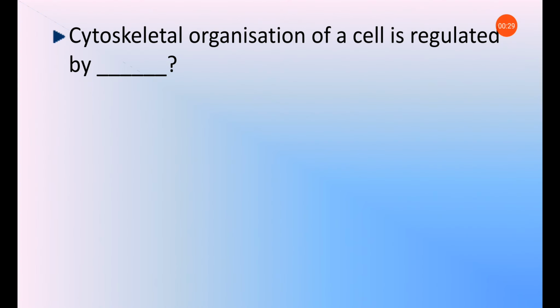The first question is, cytoskeletal organization of a cell is regulated by dash. It is Rho GTPases. It means Rho GTPases help in regulating the cytoskeletal organization. You can pause the question and think for the answer.